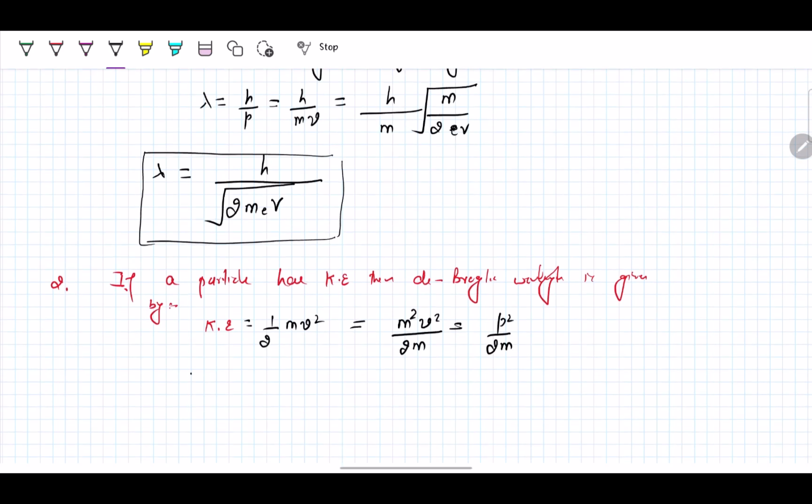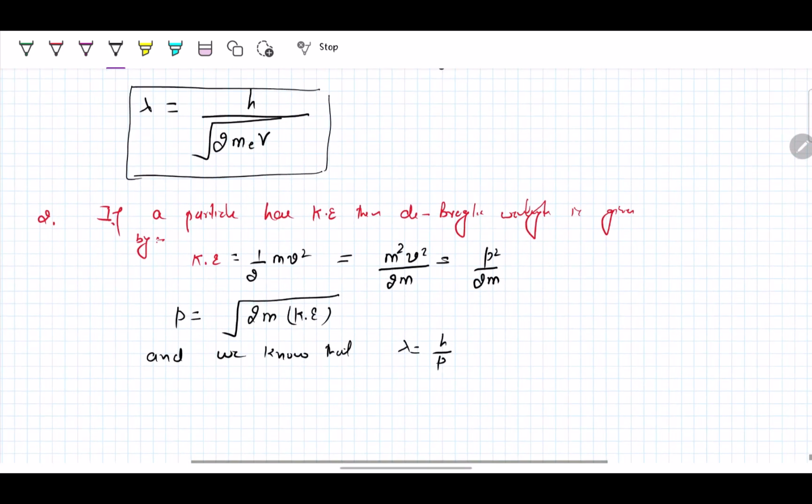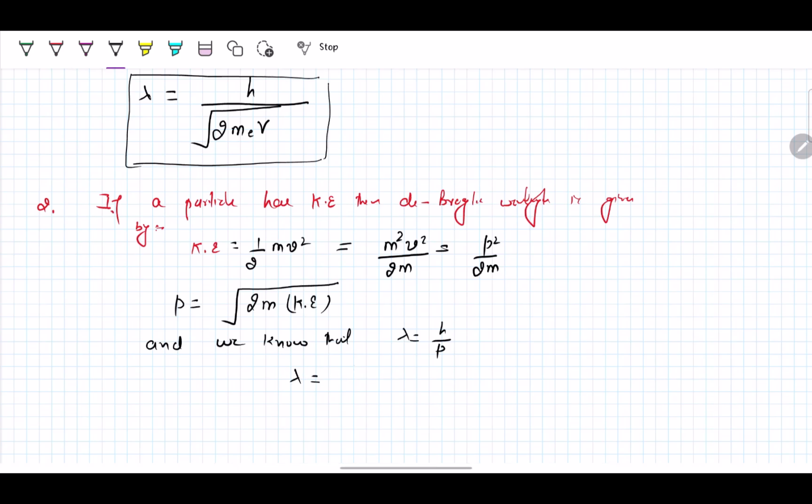From here, what can we find out? p is equal to the square root of 2m times kinetic energy, and we know that lambda is equal to h over p. Put in the value of momentum, so we get h over the square root of 2m times kinetic energy. This is the value of wavelength if only kinetic energy is provided.